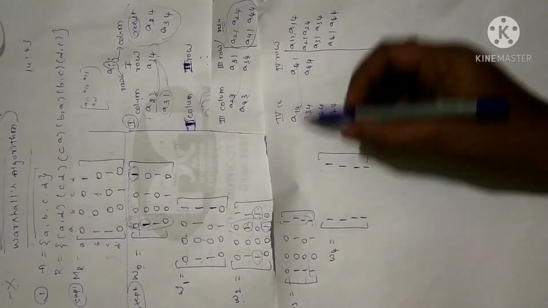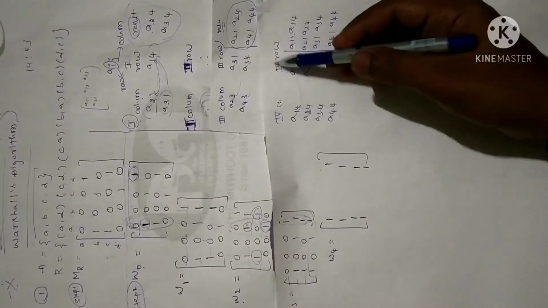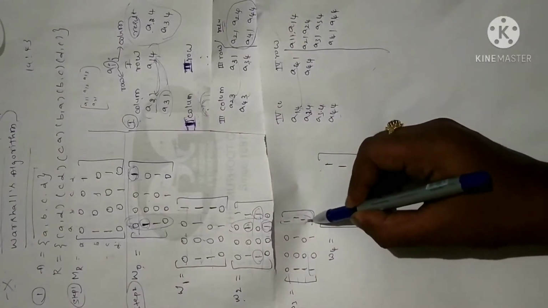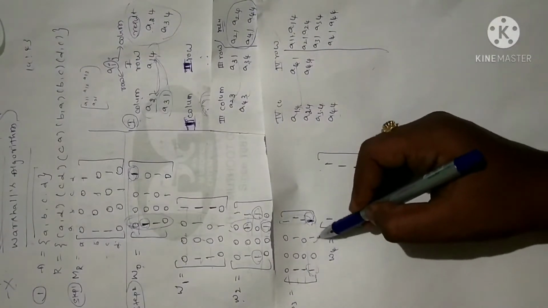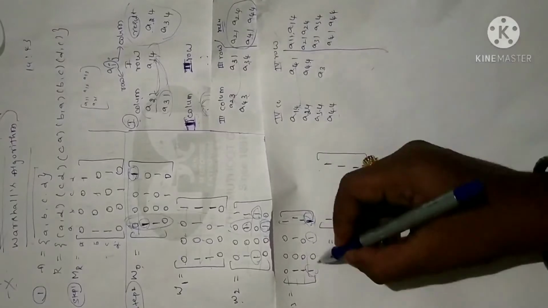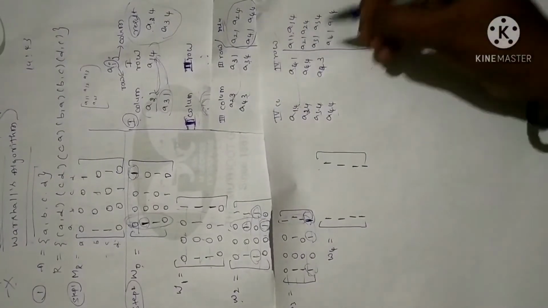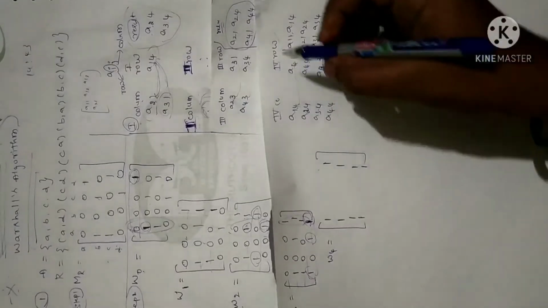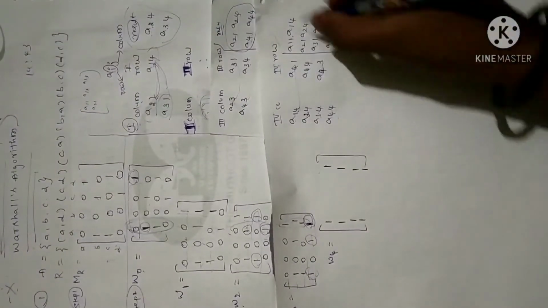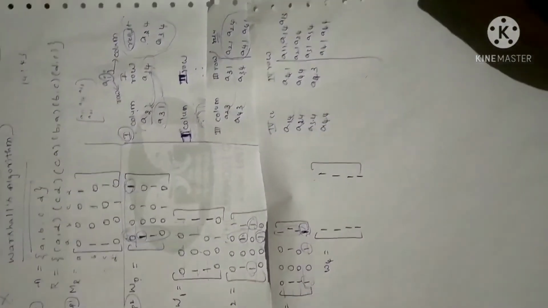But see here, in the fourth row we have three ones, right? See here, in the fourth row I have written only A41 and A44, but we have A43 also. Fine. So with this I am going to write one more step. A14 with A43 will become A13. Clear?